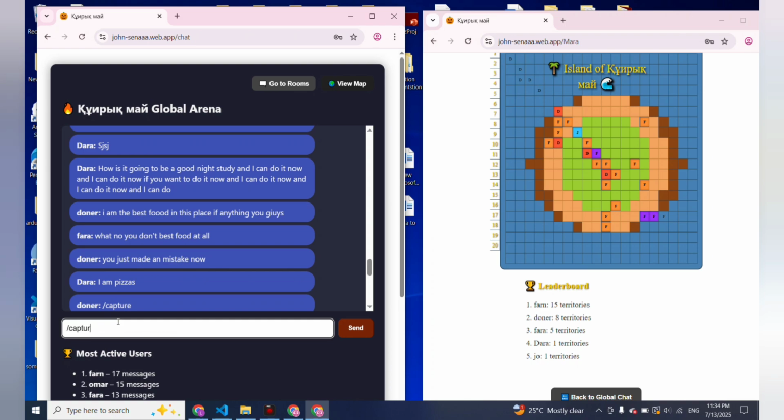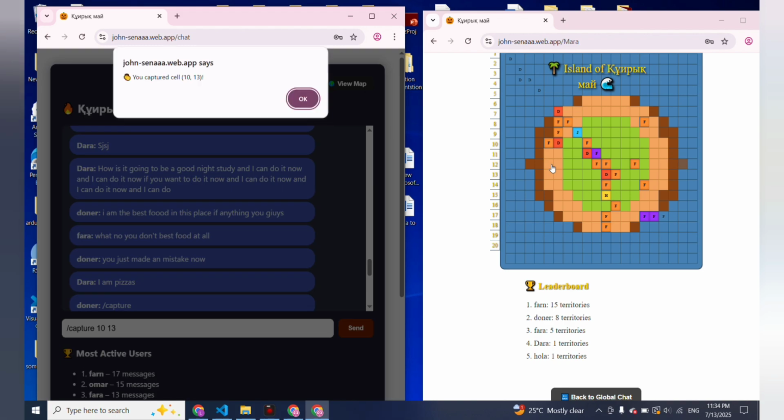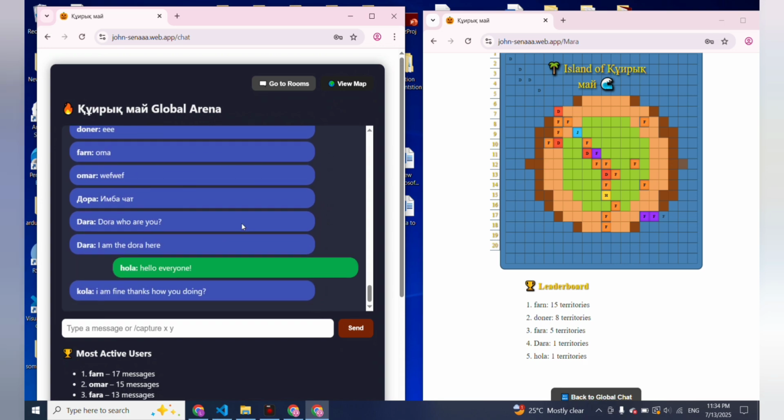Let's write the capture command here. Where is it happening? Here is the map. I couldn't see where it is at first. Where is my Cola? Ah, here it is. It just appeared here. If I hover over it, there is my name, Hola.